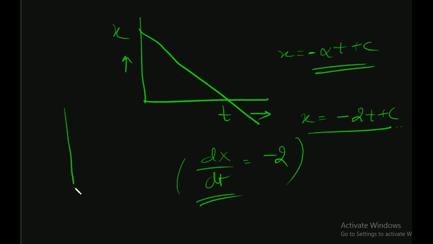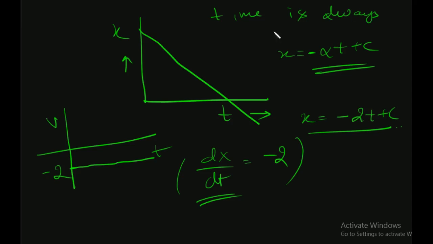This means velocity is negative over here. So how will we draw the vt graph? From this we will draw it like this, at minus 2, because it is constant. Time will always go positive. Just remember, time is always positive. It cannot be negative. V can be negative. If x is displacement, then it can also be negative.